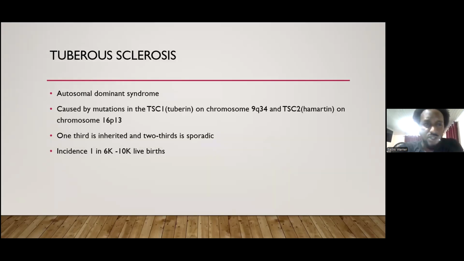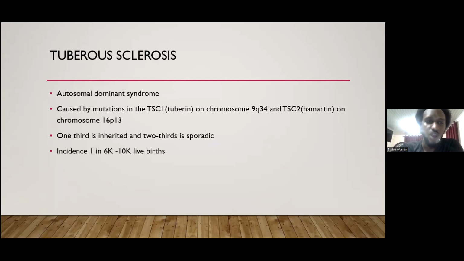Tuberous sclerosis is usually an autosomal dominant syndrome caused by mutations of the TSC1 or hamartin gene, as well as the TSC2 or tuberin gene, on chromosomes 9 and 16, respectively.